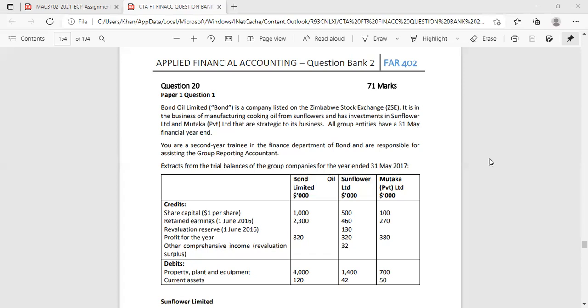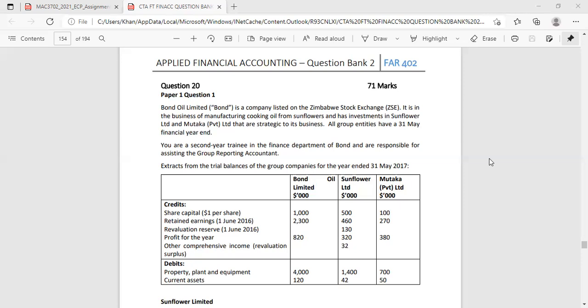So you are a second-year trainee in the finance department of Bond and are responsible for assisting the group reporting accountant. Extract from the trial balances of the group companies for the year ended 31 May 2017. So this 31 May 2017 is most likely the current financial year. Okay, so let's have a look at what they're giving us.